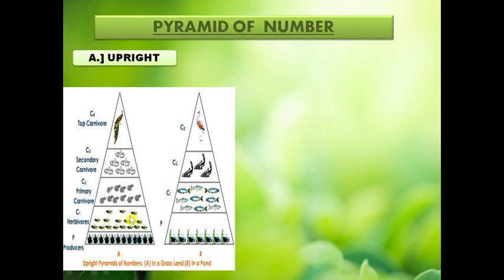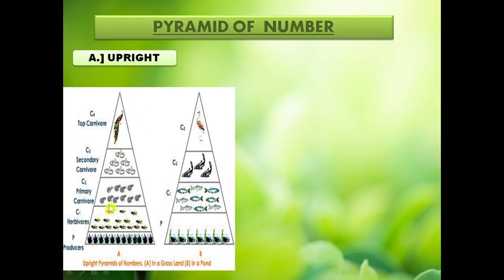But grasshoppers are present in lower amount than the grasses, so they cover less area. Then these grasshoppers are eaten by the rats, which occupy the primary carnivore level, and they are further less in number. Snakes eat the rats, which are further less in number, and at last the top carnivore, which is the hawk, is the least in number and occupies the top carnivore level.